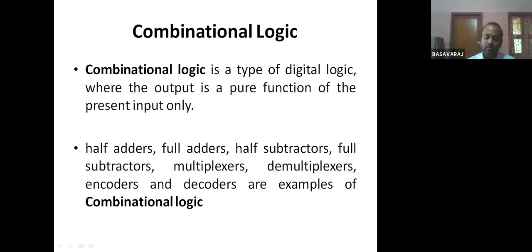The other very important circuit in digital electronics is the sequential circuit. In a sequential circuit, the output depends on the present as well as the past history of the inputs. This is the major difference between a combinational circuit and a sequential circuit. I repeat once again: in a sequential circuit, the output depends on the present as well as the past history of the inputs.